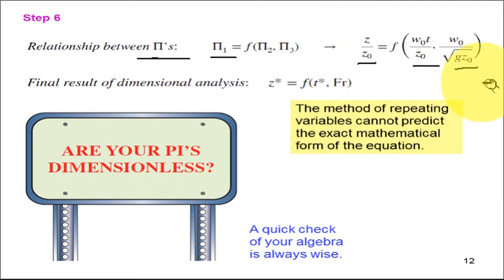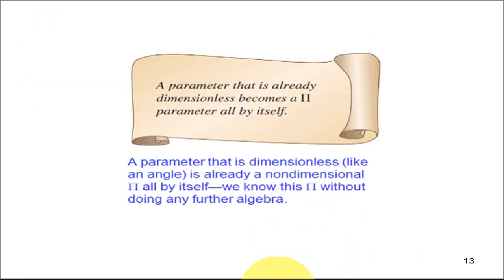Here we have not got the exact mathematical form of the equation. What we got is just the functional relationship: what are the independent parameters and what is the dependent parameter. You should also see that your pi terms are dimensionless, so verify that by doing some simple algebra.